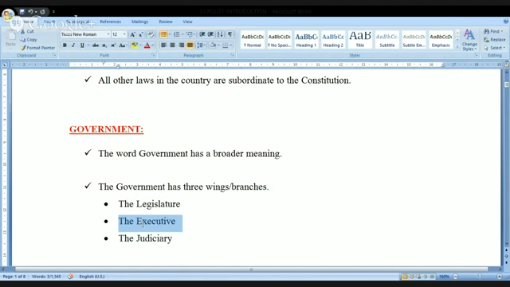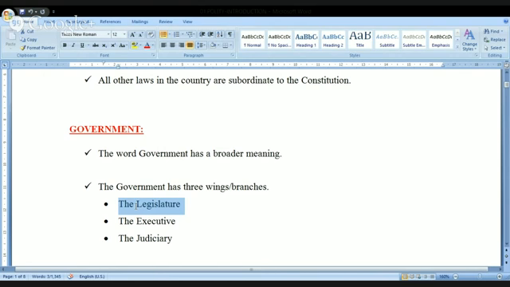When I am using the word executive, in reality, I am talking about the Council of Ministers headed by the Prime Minister. And when I am talking about the legislature, I am talking about the institution that is called the Parliament. It is called Parliament at the central level, and the legislature is called State Legislature at the state level.